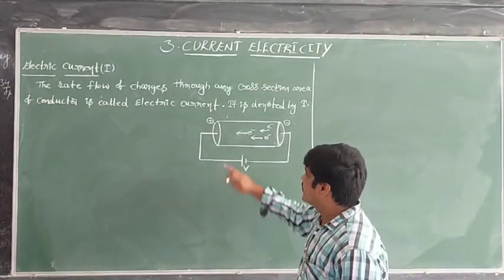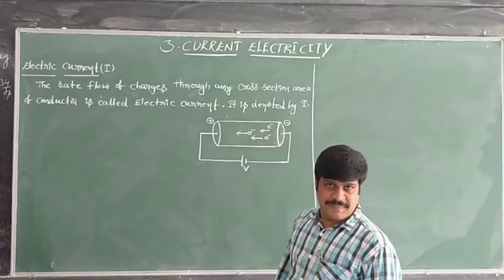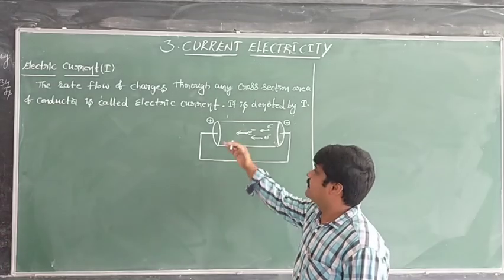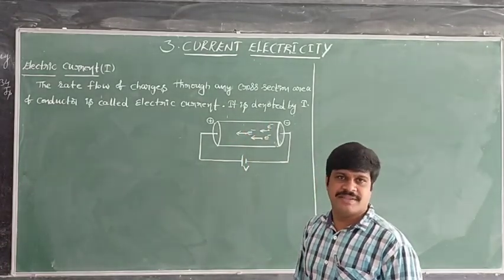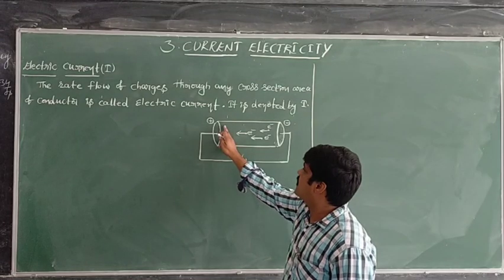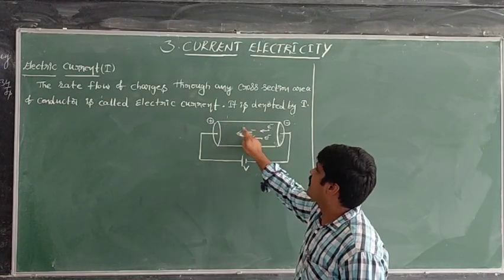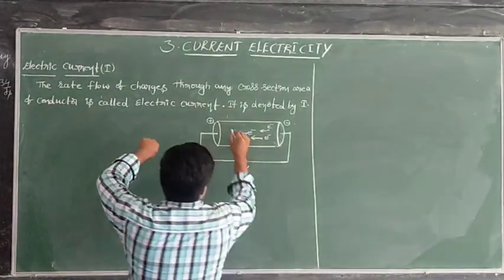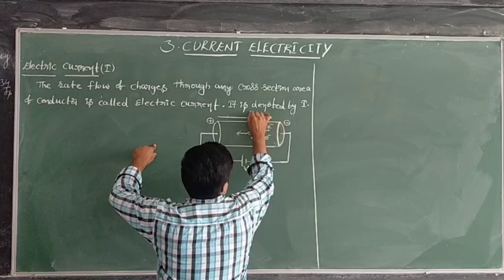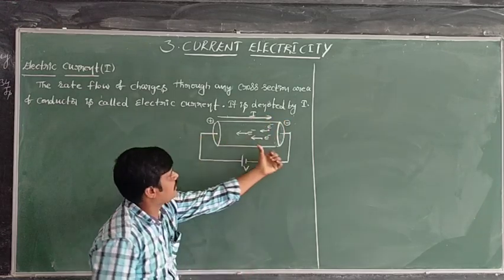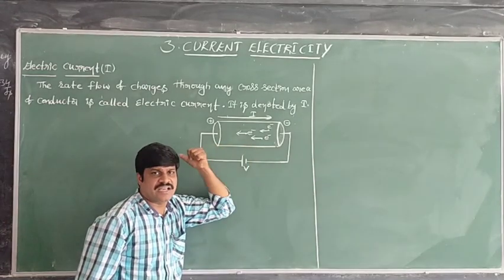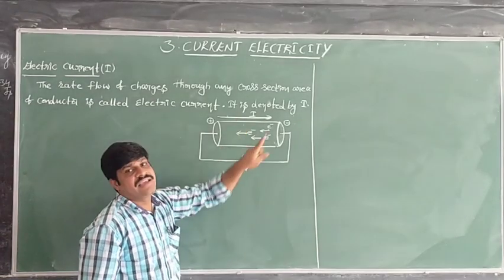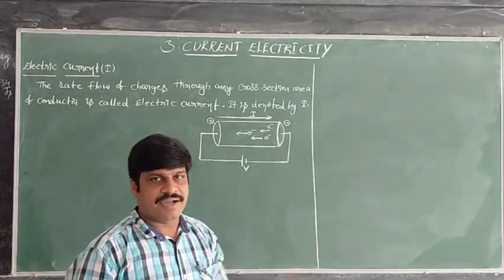As a result, inside the conductor there are atoms, and from the atoms there are some positive ions, that is, some positive charge also. Those positive charges move opposite to the direction of the electrons. So we take the direction of the current to be opposite to the direction of motion of electrons.